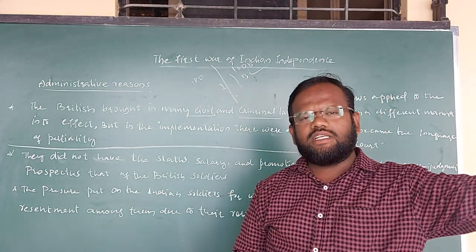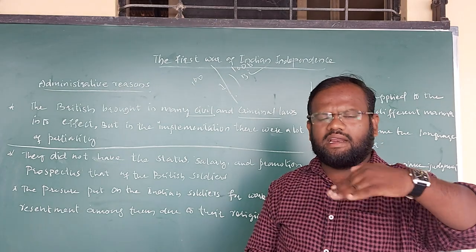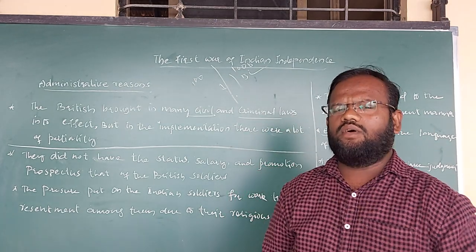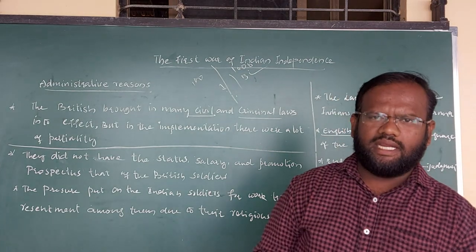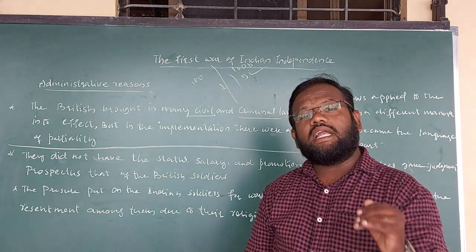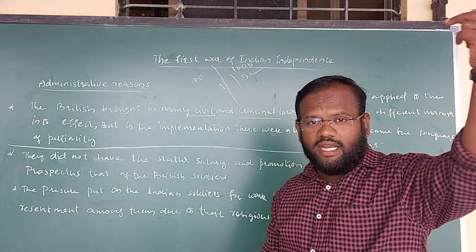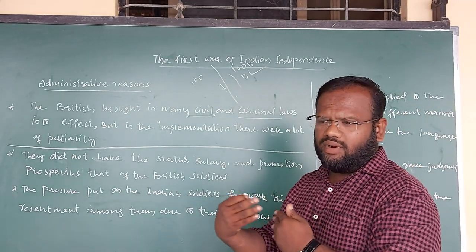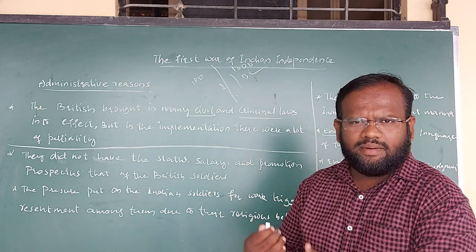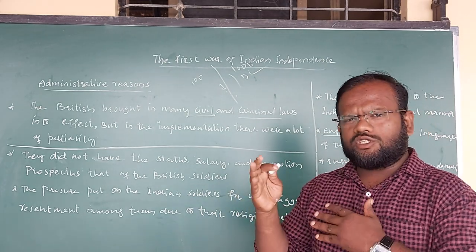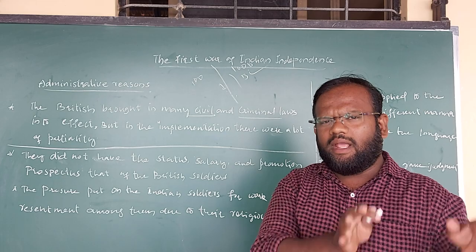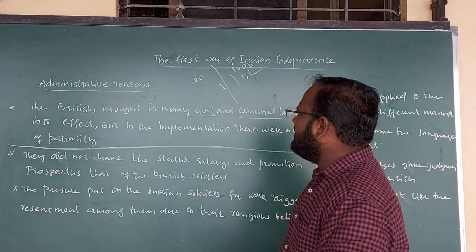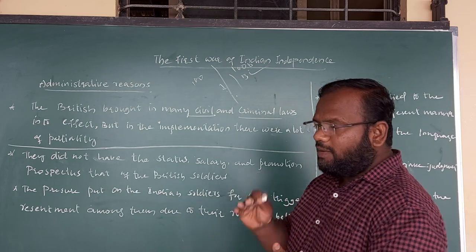Then afterwards, if any third grade works like peon work and such kinds of work were remaining, they were thinking about the Indians. They thought that if they give higher positions to the Indians, the Indians may rule over them and understand whatever the defaults are there, and bring them out. So it was better to stop them there itself and let them work under the British. That was the plan.